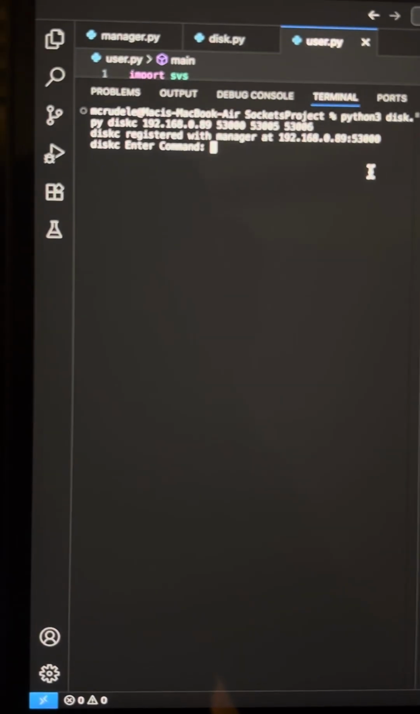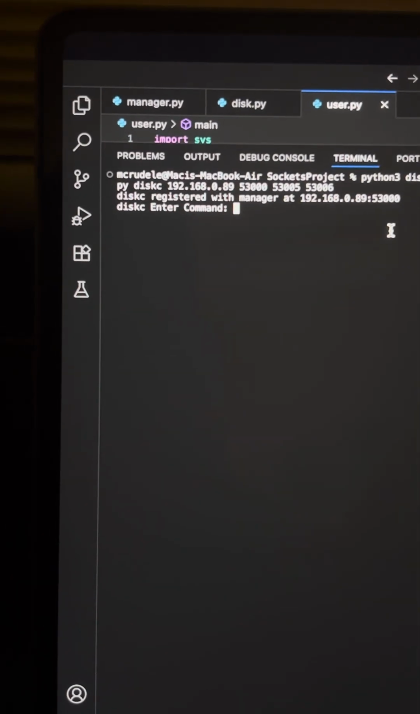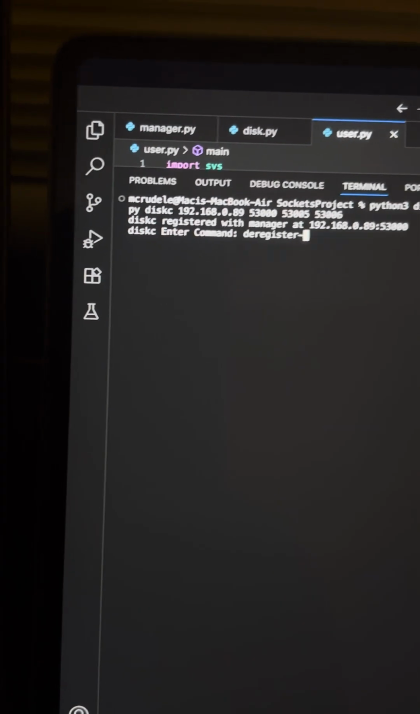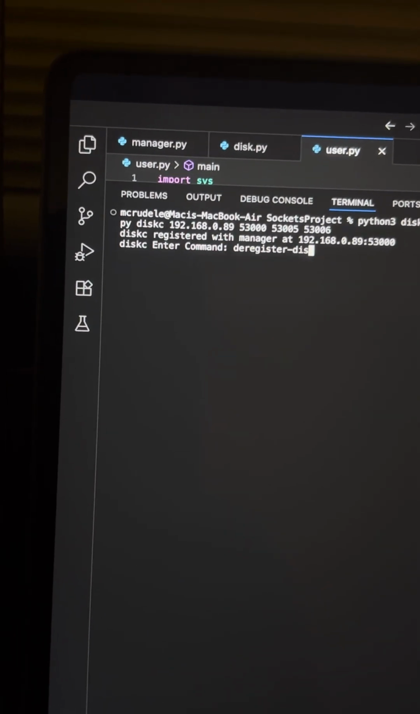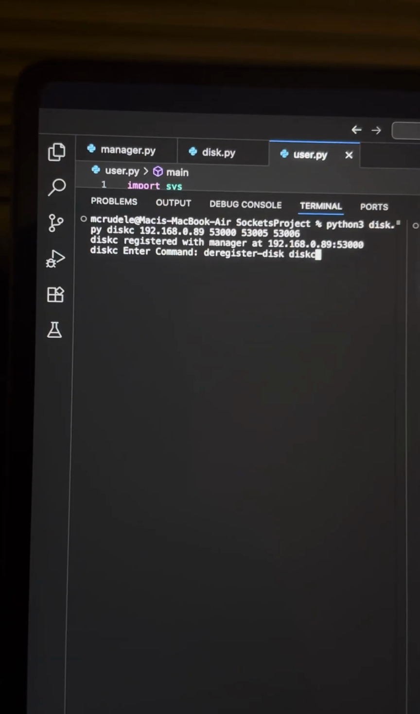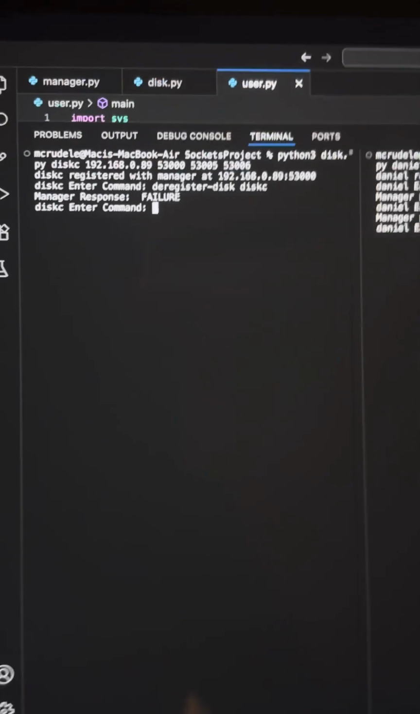Now, because our disks are in a DSS, when we go to deregister them, that will not work. So we will get failures for all of them. So deregister disk C. Now we get a failure, right? Because it's in a DSS.